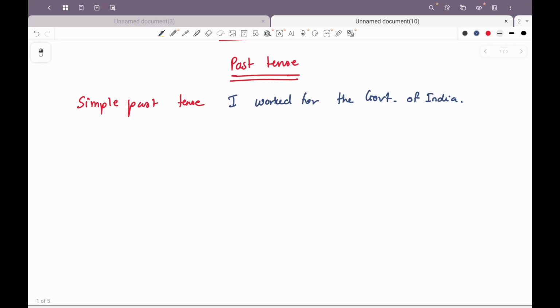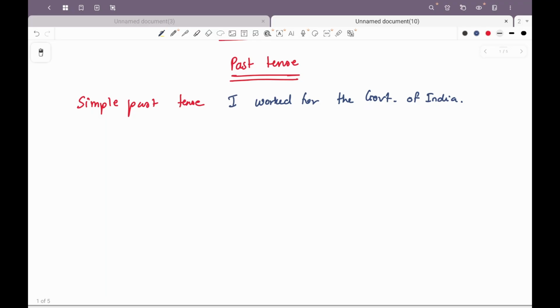So where do we use the simple past tense? To talk about an event that has already taken place in the past. To talk about past habits, which means I used to get up late when I was a child. Do I still wake up late? Maybe not. So when it's a habit from the past, we will use the simple past tense. Another thing is when we do story writing, which means when we narrate a story, we use the simple past tense. And last is when we talk about history, we use the simple past tense.